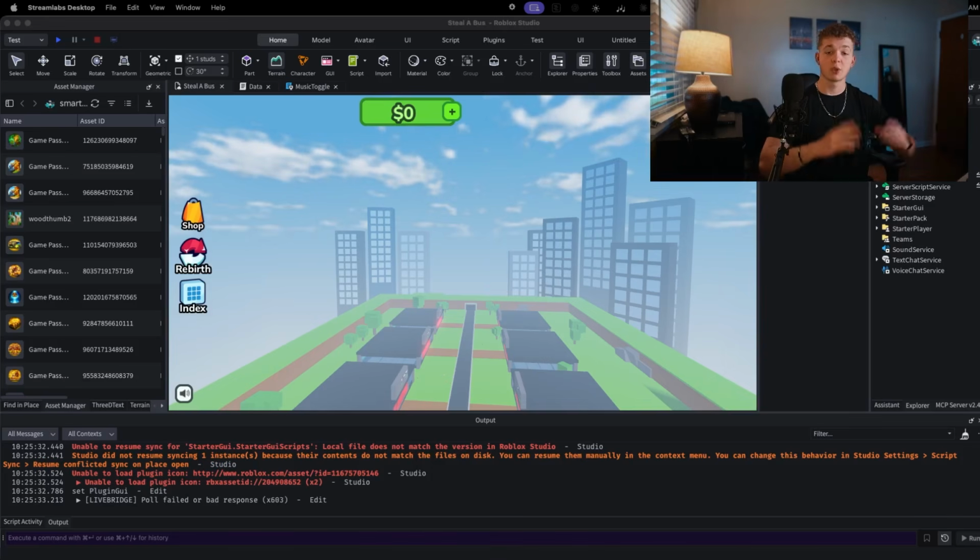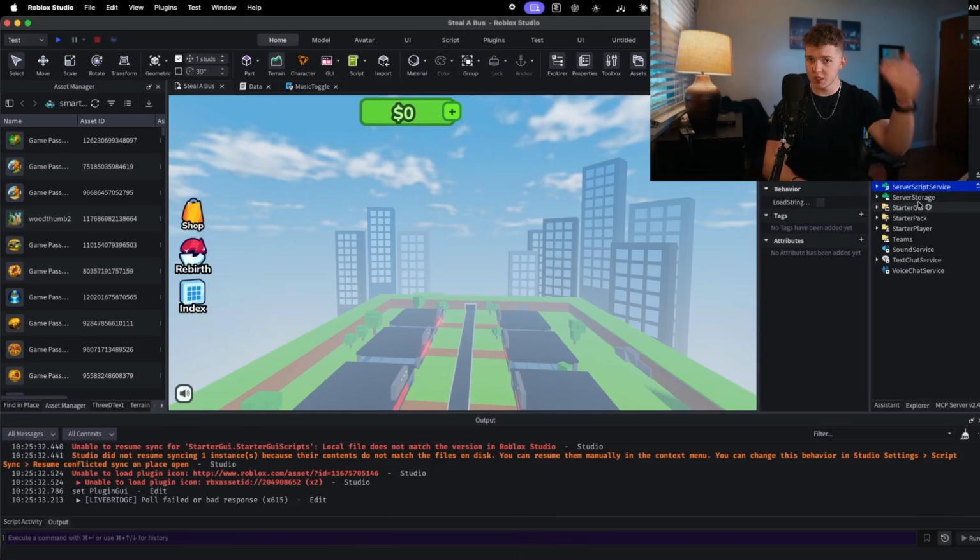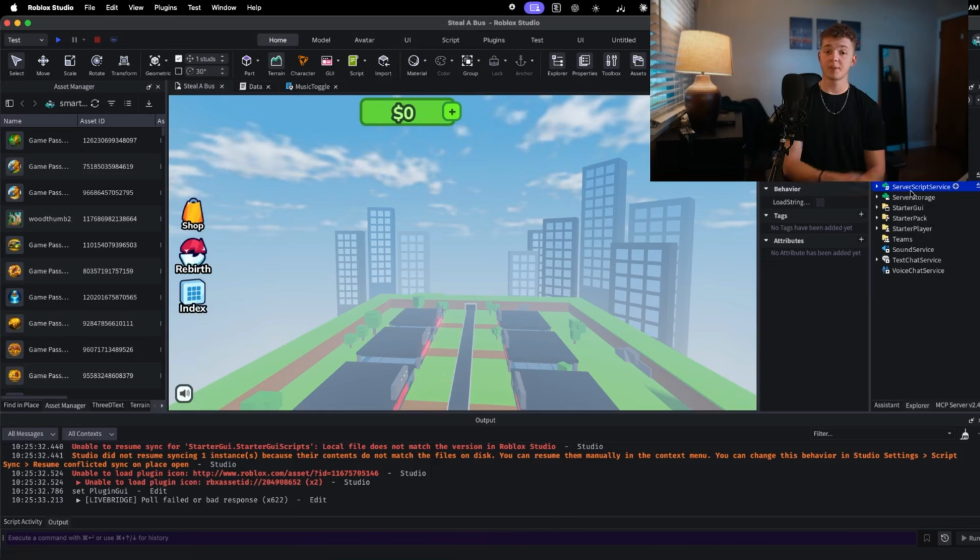All right, we're going to start with the most basic and foundational part of this. If you want to make Roblox games with AI, the very first thing you need to do is use Script Sync or Rojo. So me personally, I like Script Sync better. Basically what these tools do is they link your Roblox Studio code base with a repository, aka a code base in a folder on your computer.